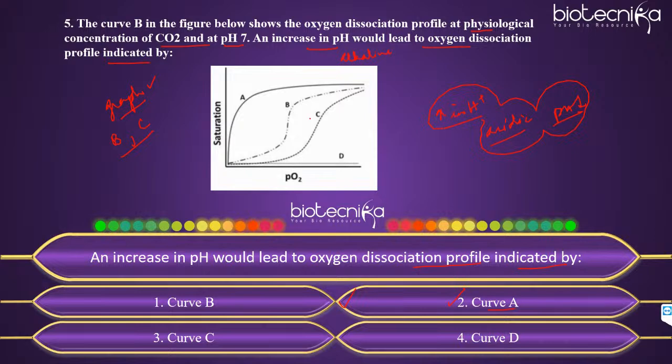So what happens? If this is the normal pH, in the normal pH, B is the curve. So when acidic condition occurs, that is H plus increases or pH decreases, I would say, the curve moves towards right. Curve moves towards right means C will be the curve. But here the question is saying what will happen when there is increase in pH. Increase in pH means alkaline condition. When the pH increases, the curve moves towards left, where the affinity of hemoglobin for oxygen will increase. So that is why the curve will be curve A. Increase in pH would lead to oxygen dissociation profile indicated by curve A.